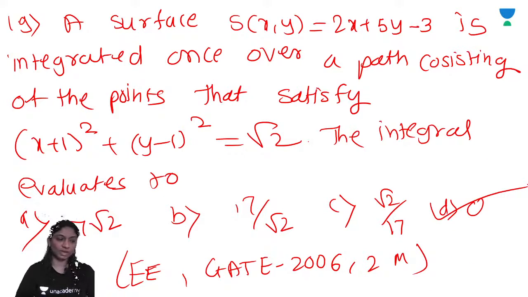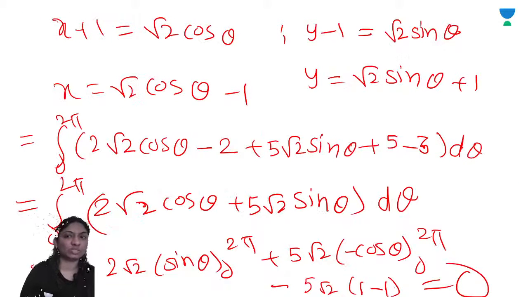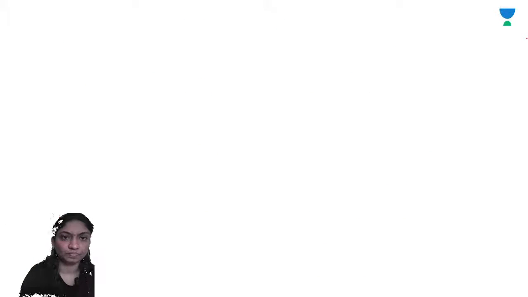I hope you are getting it clearly. How to find the integral value: the path consists of the points satisfying the equation of a circle, x square plus y square is equal to r square, where r is equal to root 2. You can use x is equal to r cos theta, y is equal to r sin theta. Now we'll see the next question.